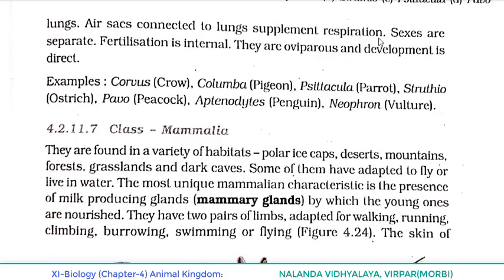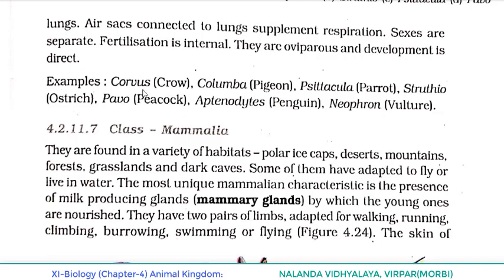They supplement respiration. Sexes are separate. Fertilization is internal. They are oviparous and development is direct. All these points are clear for you because many times we discussed it. They lay eggs, and from the eggs the young one comes out after hatching, and the young one resembles the adult. That's why we say the development is direct.